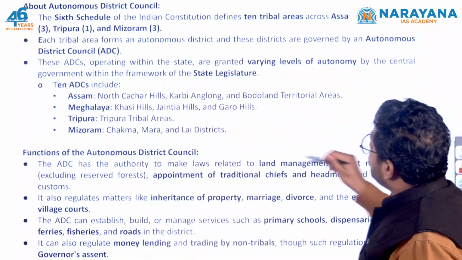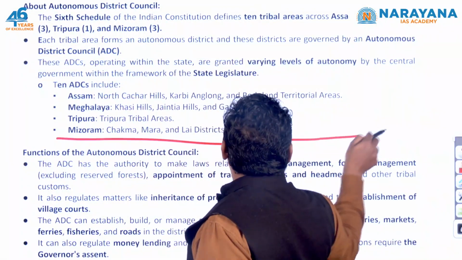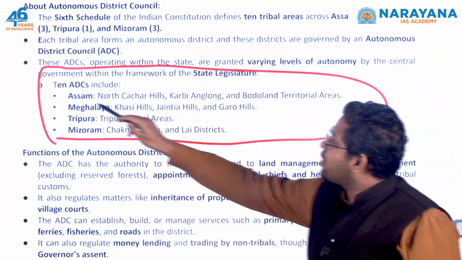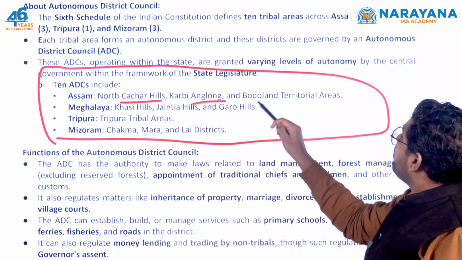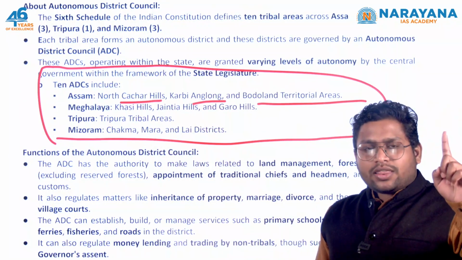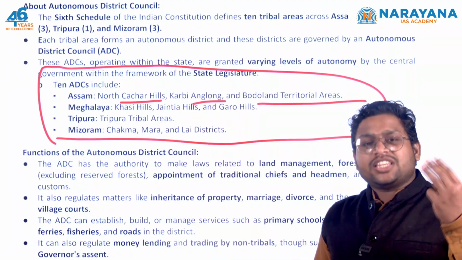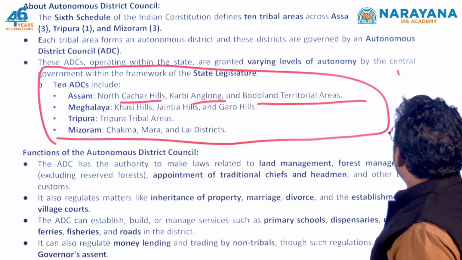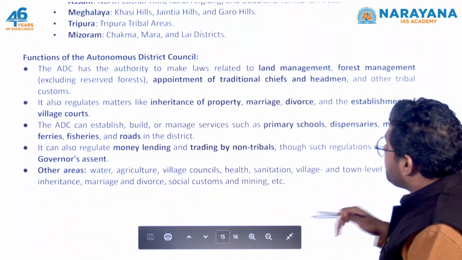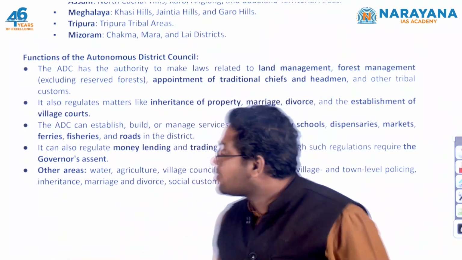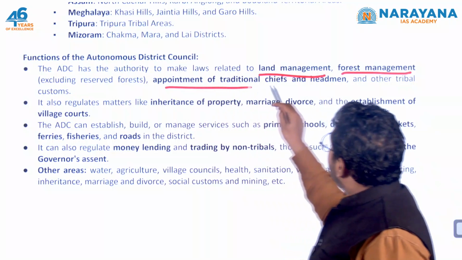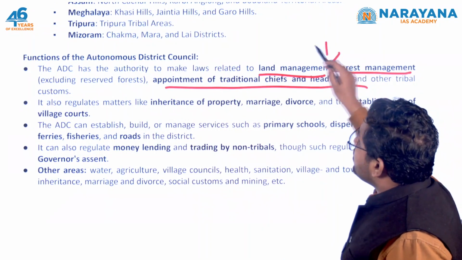Now when you look at them, you will observe all these 10 autonomous district councils in these 4 states. So in Assam you have North Cachar Hills, Karbi Anglong, Bodoland Territorial Areas, similarly in other states. In Tripura there is one, and the other states have three each. So a total of 10 autonomous district councils are there. Now what will they be doing? I said they have law making powers. For example, land management, forest management, appointment of traditional chiefs and headmen. For this, they can make laws.